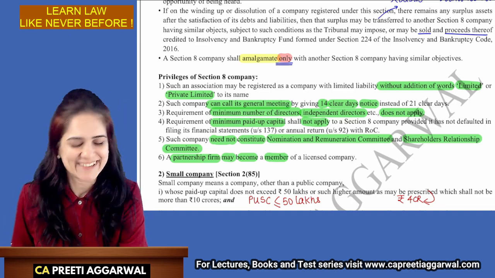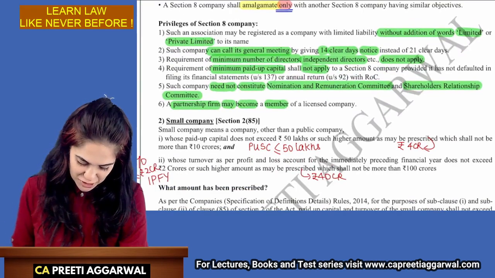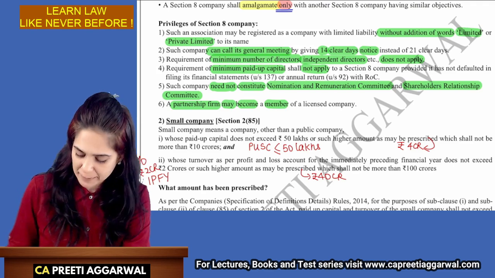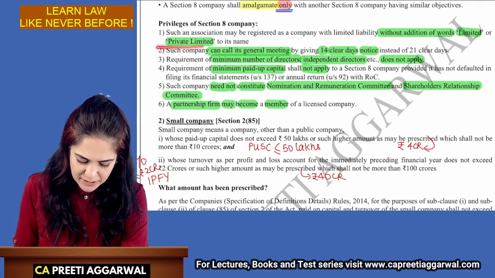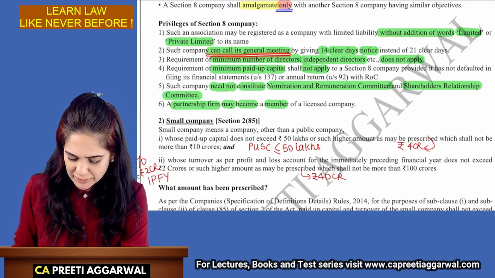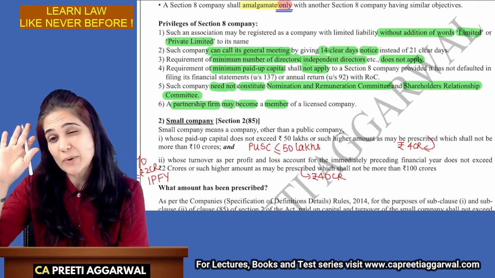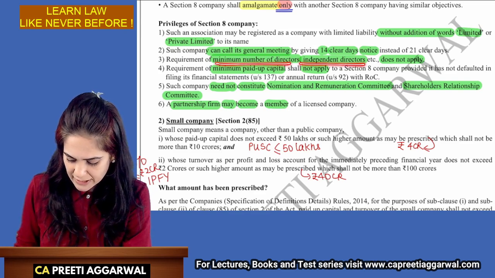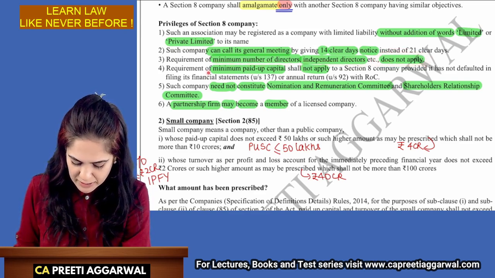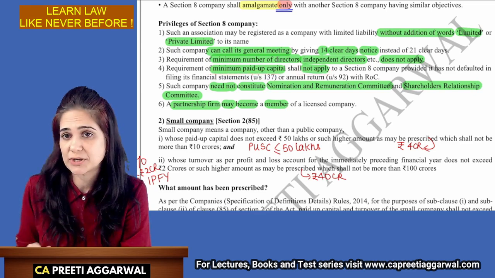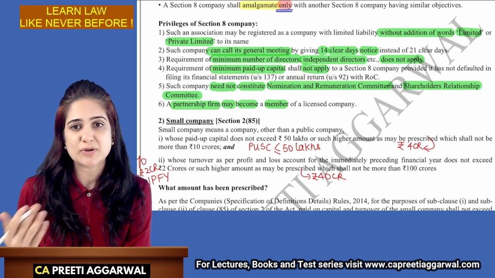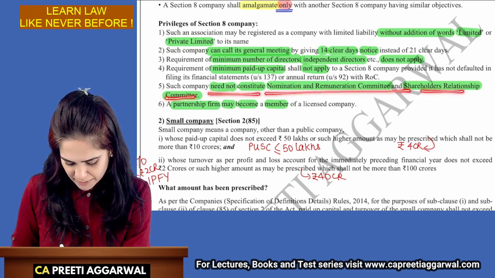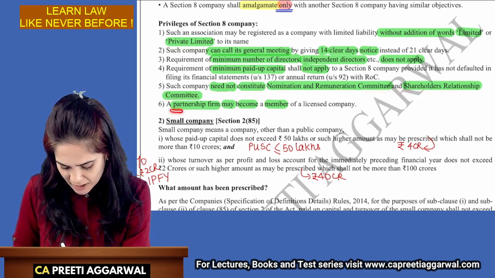Okay. Privileges of a Section 8 company. Yes, I have highlighted the privilege. As a Section 8 company, I need not add the words limited or private limited to the name. I can call my general meeting by giving just 14 days notice instead of 21 days notice, which is required. Minimum number of directors and independent directors does not apply to a Section 8 company. Minimum paid up capital will not apply, provided it does not default in filing the financial statements or annual return. It need not constitute a nomination and remuneration and stakeholder relationship committee.